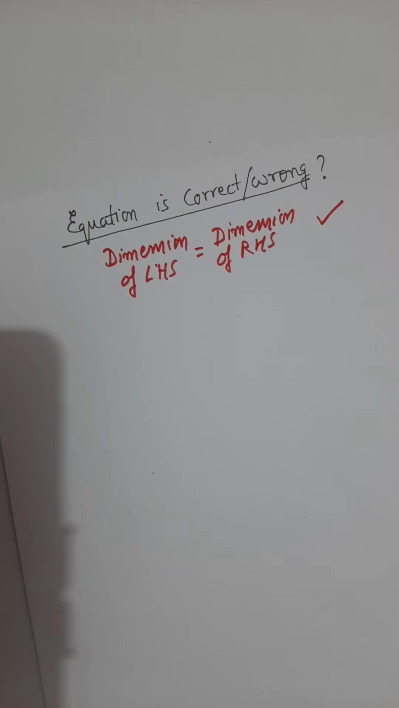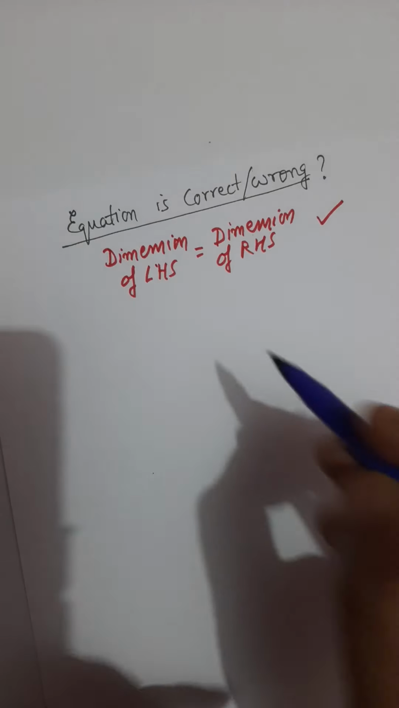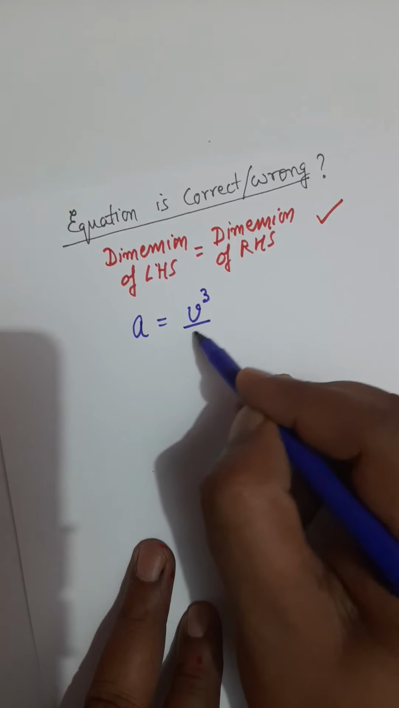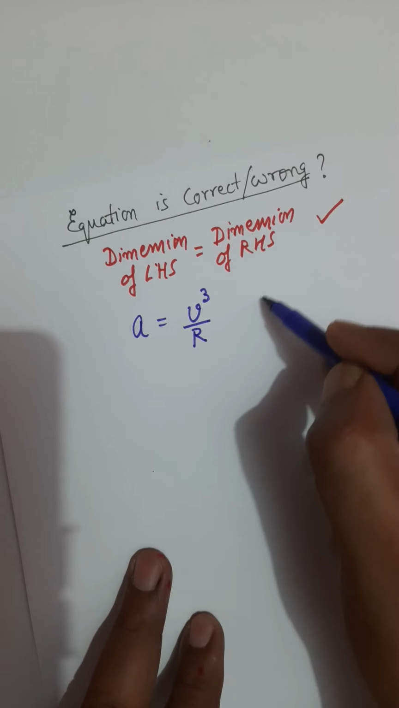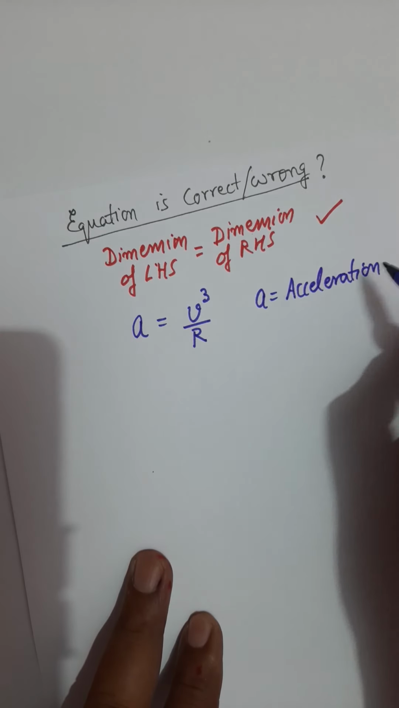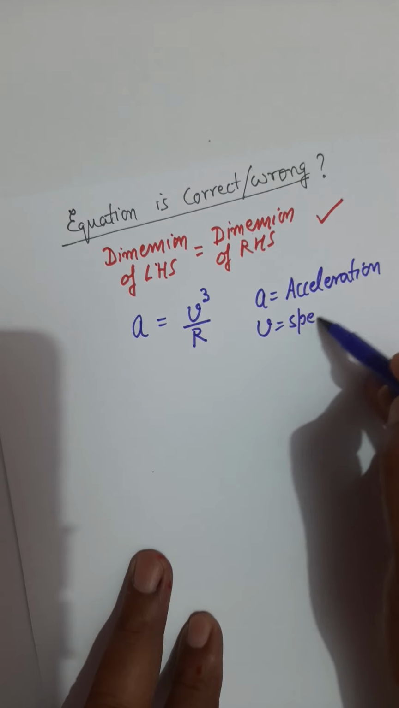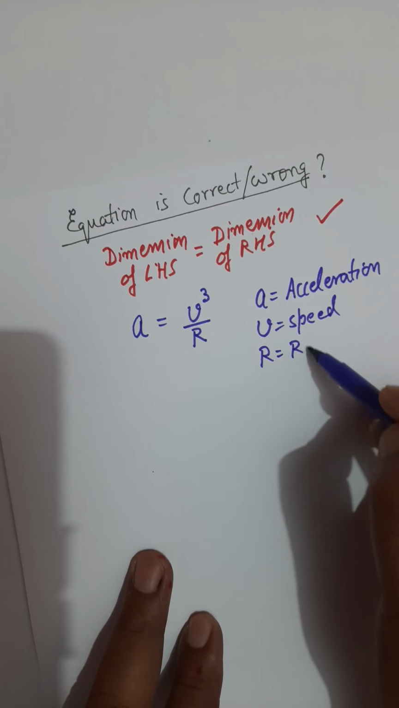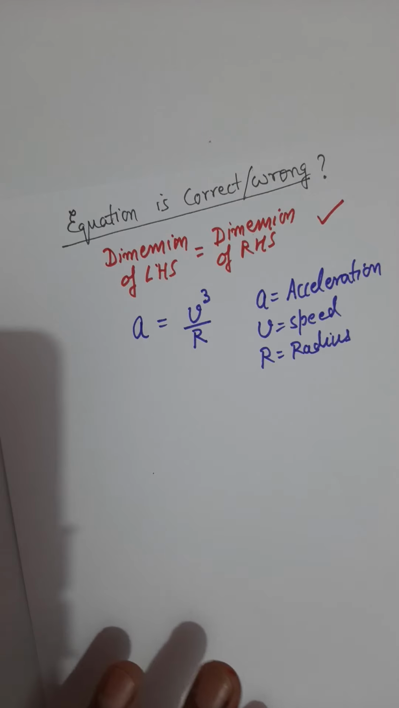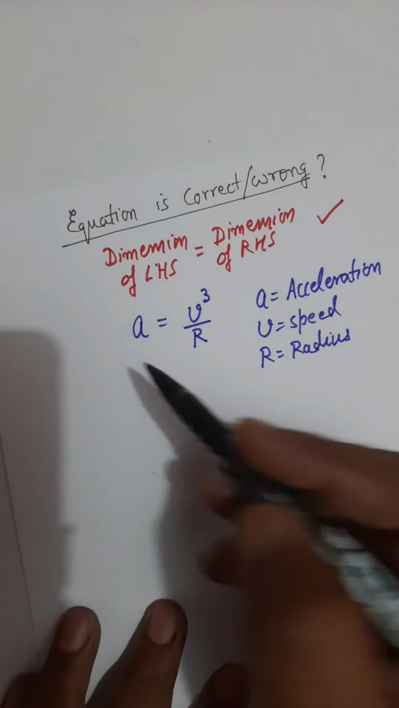As example, let's say we have an equation where A is V cube over R, where A is acceleration, V is the speed, and R is the radius. And we have to check whether this equation is correct or not. Is it a correct equation or is it a wrong equation? We have to check this. How will we check this? We will check this in the following way.